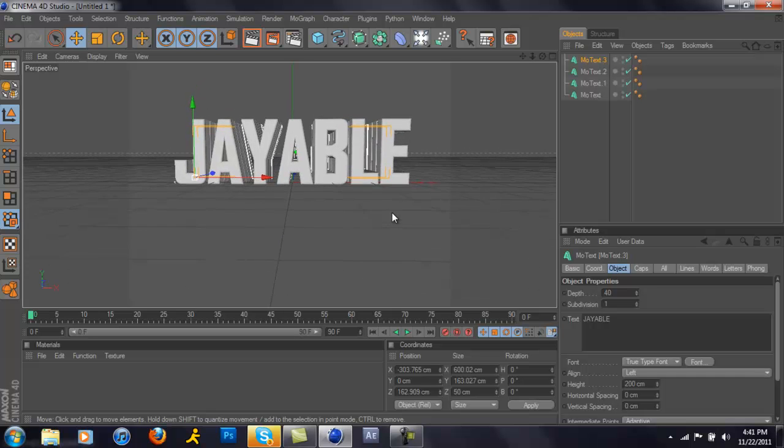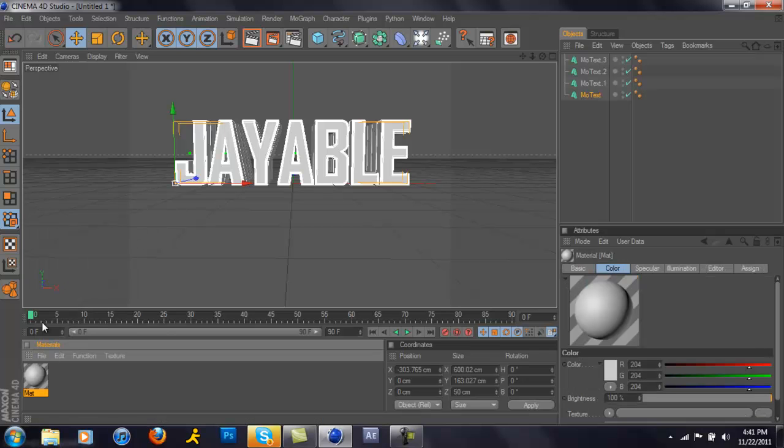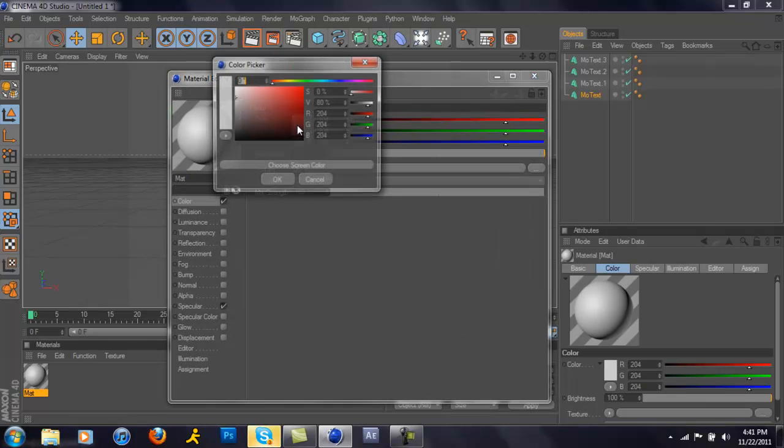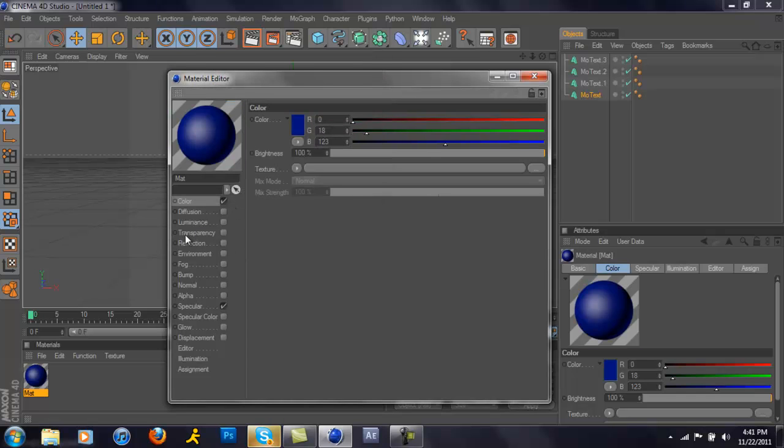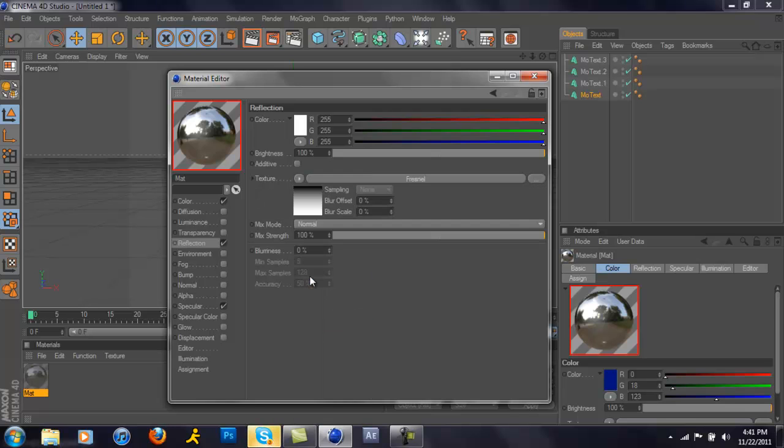So from here on out, you want to make a new material. And by making a new material, you want to go to File, New Material, and a display material will pop up. You just want to change your color to whatever you want. In this case, I'm going to make it blue. And then after that, you want to go to reflection, and you want to check mark that. And then you'll see this texture right here, and then you see this little arrow button. You want to click that and click Fresnel.